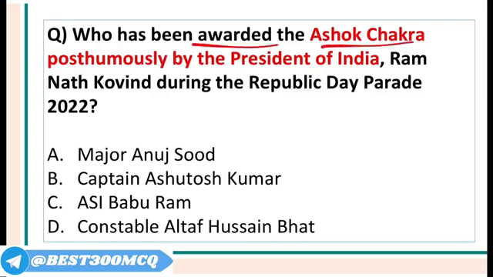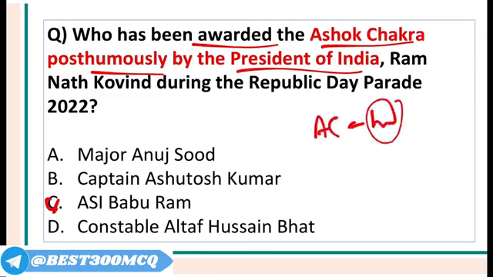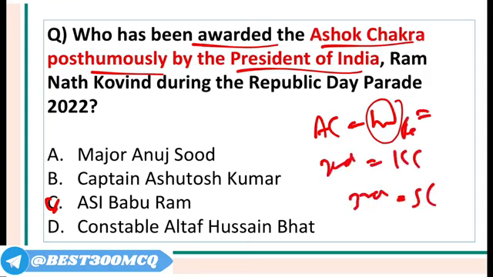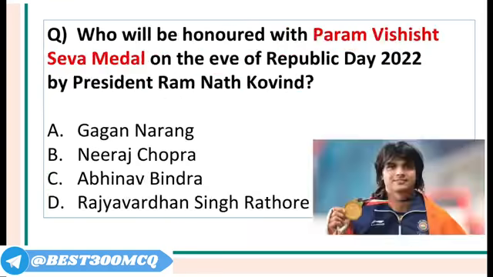Who has been awarded the Ashok Chakra posthumously by the President of India? This was given to ASI, Assistant Sub-Inspector Babu Ram, who lost his life in an encounter with a terrorist in Srinagar, Jammu Kashmir in 2020. Ashok Chakra is the highest award given in India for bravery during peacetime. Second highest is the Kirti Chakra, third highest is the Shaurya Chakra. During wartime, highest is Param Vir Chakra, then we have Maha Vir Chakra, then we have Vir Chakra.